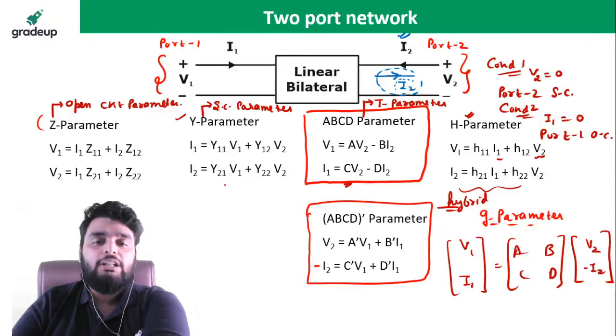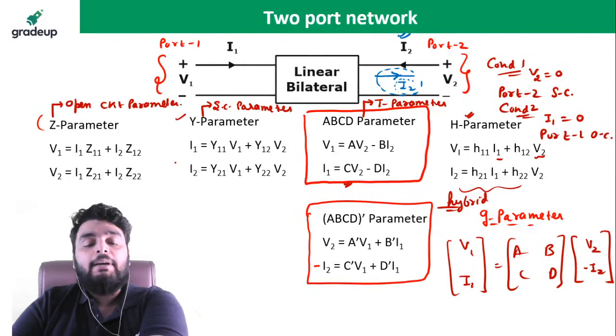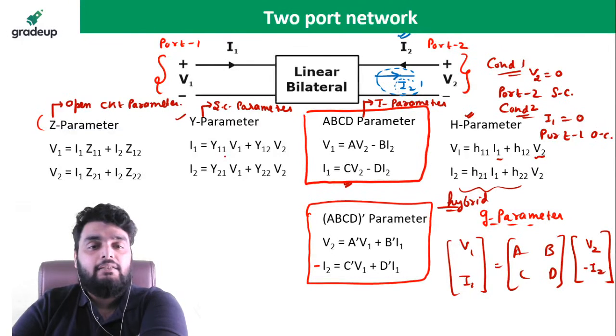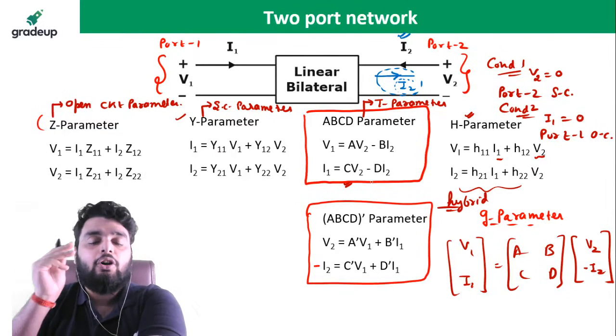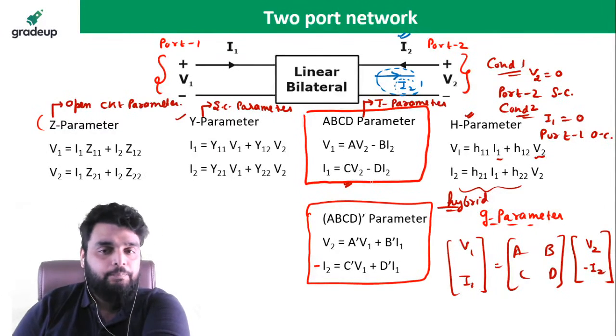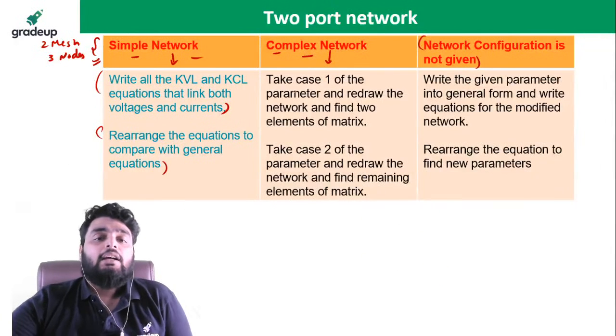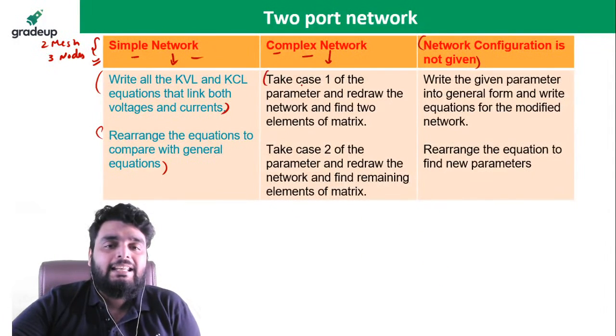What are the general equations? These are the general equations. It means you have to rearrange the KVL and KCL into these types of equations according to the parameter you need to find out. Okay guys. Next, for a complex network, take case 1 of the parameter and redraw the network.